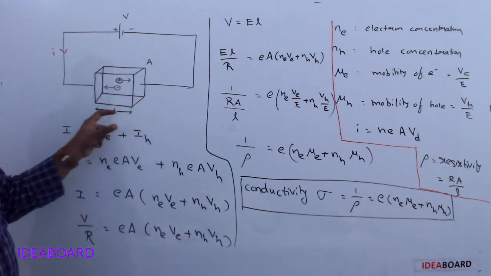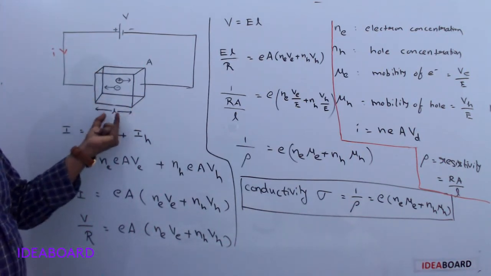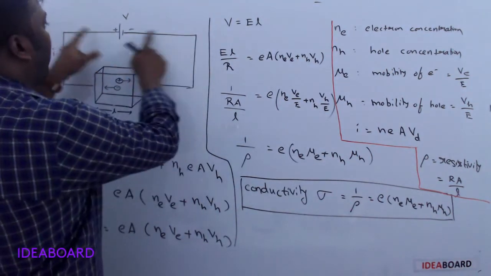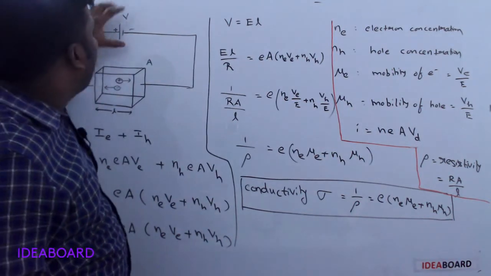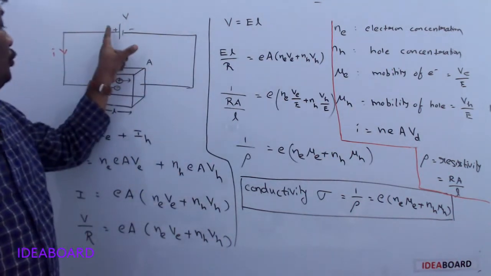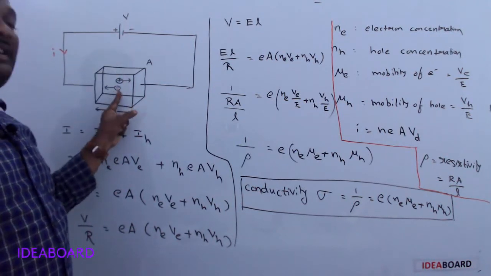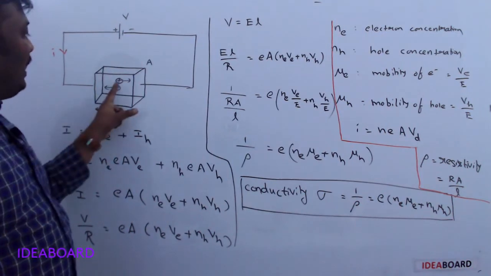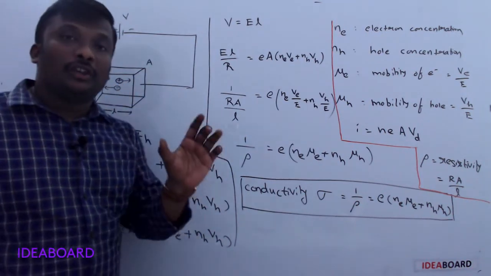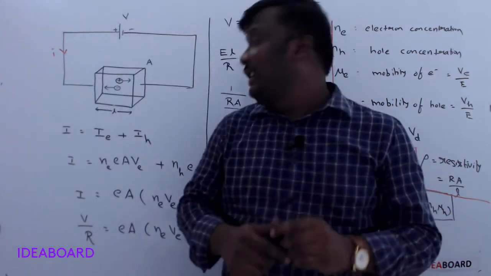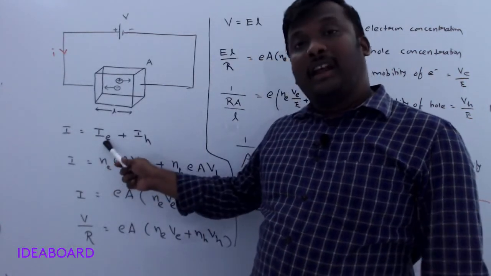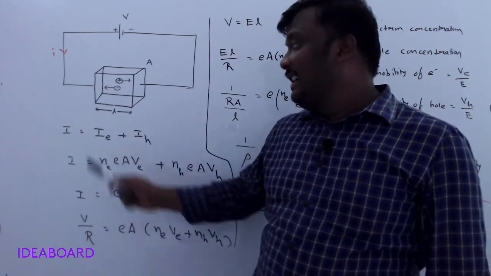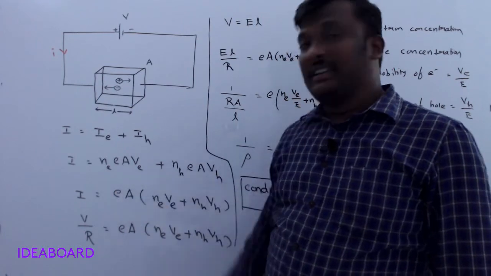I am considering a semiconductor block of length L and area of cross section A, connected to a battery whose potential difference is V. Due to the polarity of the battery, free electrons in the semiconductor move in this direction and holes move in this direction. So the total current in the circuit is due to the electron current and also the hole current. We know the relation between the current and drift velocity as n e A v_d.